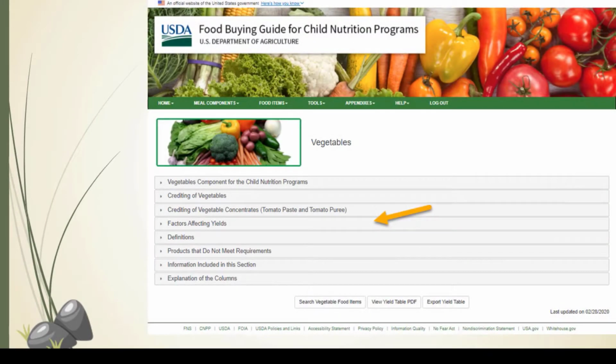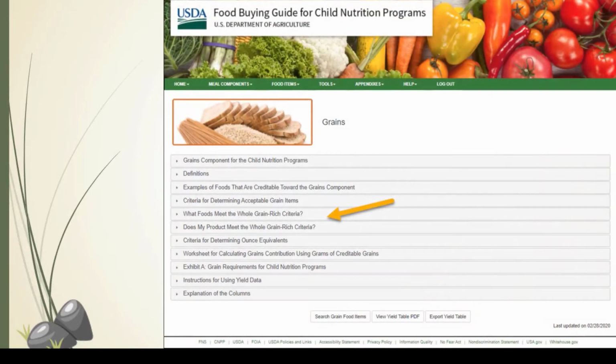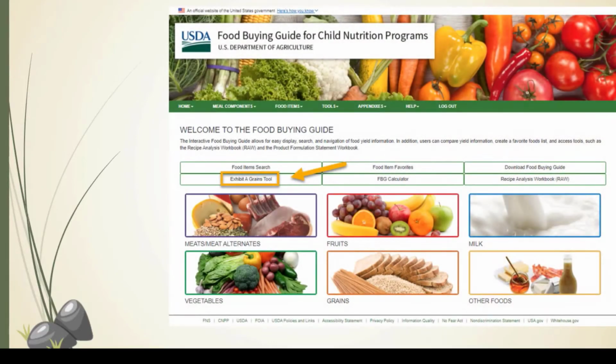While you explore the food buying guide, you may want to check out all areas related to each component. For example, the vegetables section has information on crediting vegetables, factors that affect yields, and products that do not meet requirements. The grains section also has the same information as the whole grains resource in determining acceptable grain items and how to determine ounce equivalent. The Exhibit A Grains tool quickly identifies the crediting of your grain item when no product formulation statement is available.